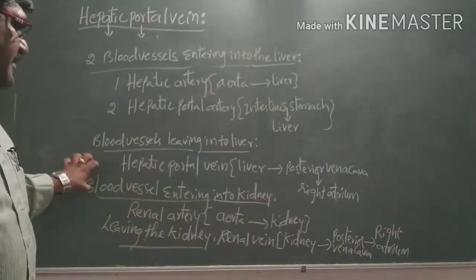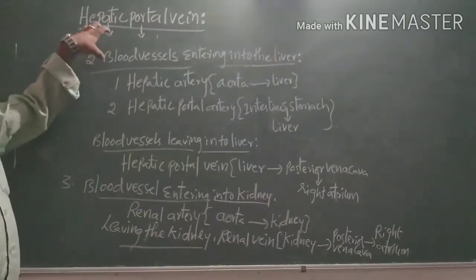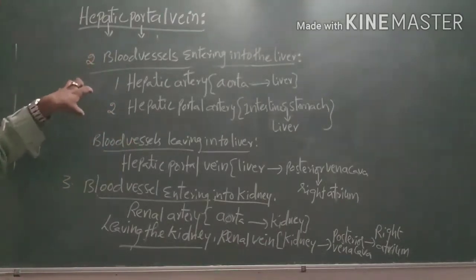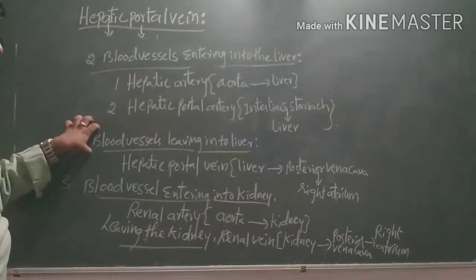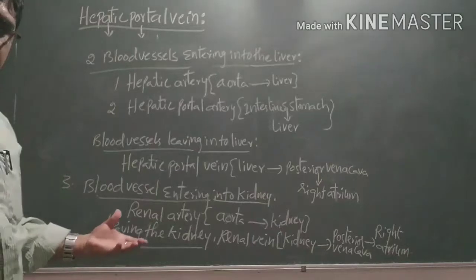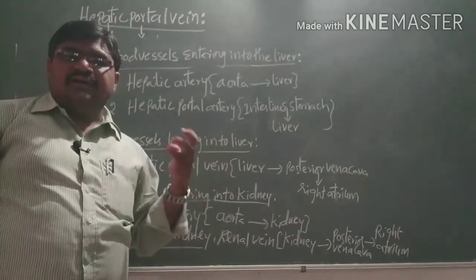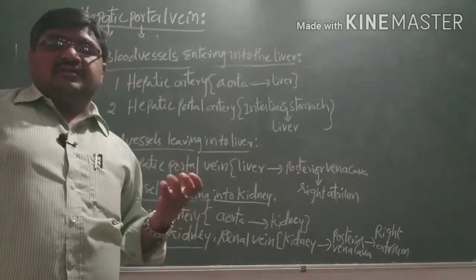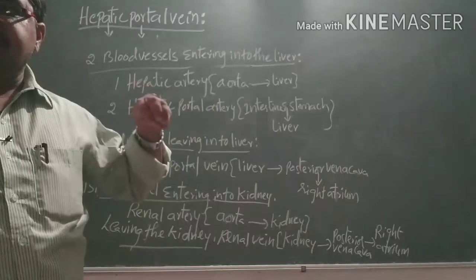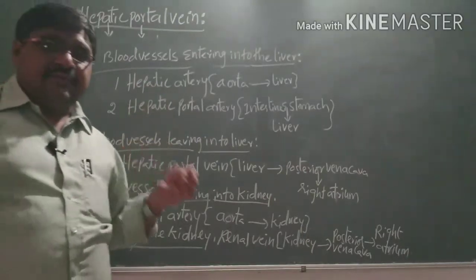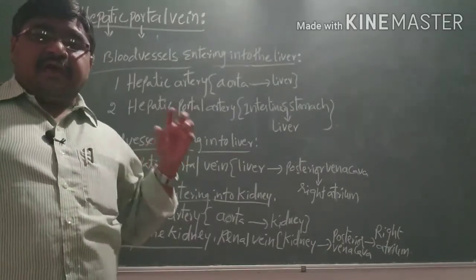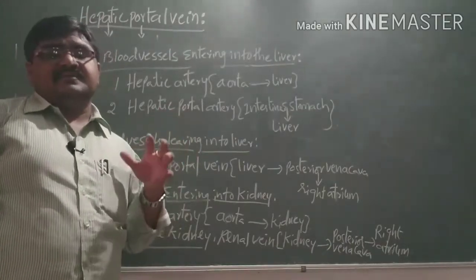So these are the three blood vessel routes: entering the heart and leaving, entering and leaving the liver, and also entering the kidneys. This type of system we can call the hepatic portal system, where the veins do not directly enter but combine with the stomach and intestine. We can call this a hepatic portal system.